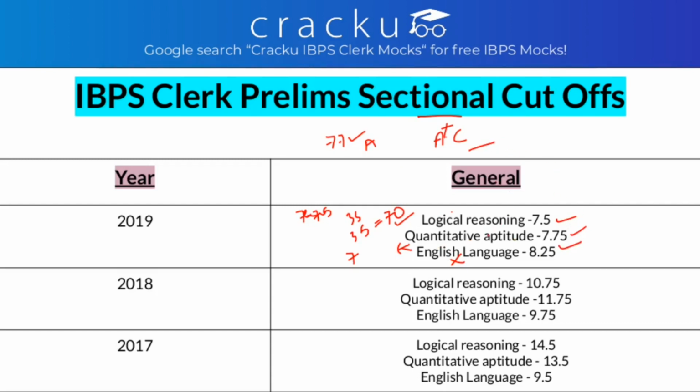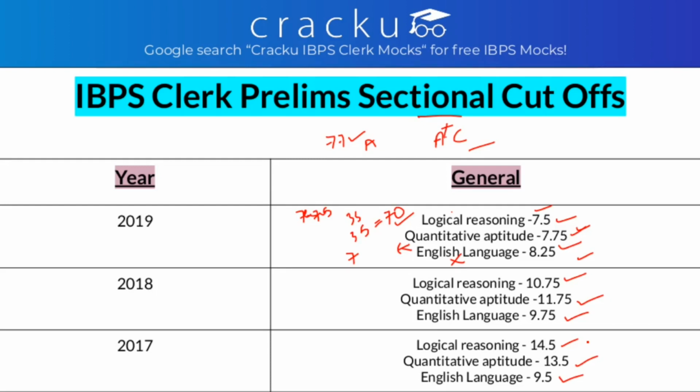So let's see the sectional cutoff in 2019. In 2019, the cutoff for reasoning was 7.5, for quantitative aptitude 7.75, and for English language it was 8.25, whereas in 2018 for logical reasoning it was 10.75, for quants it was 11.75, and for English it was 9.75, and in 2017 again for reasoning it was 14.5, for quants it was 13.5, and for English language it was 9.5. So remember, you need to qualify the sectional cutoff plus the actual cutoff to get selected for the mains exam.